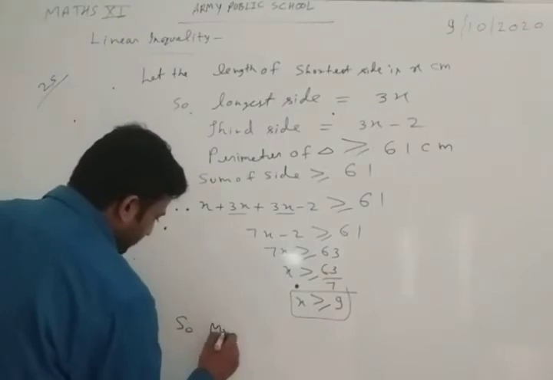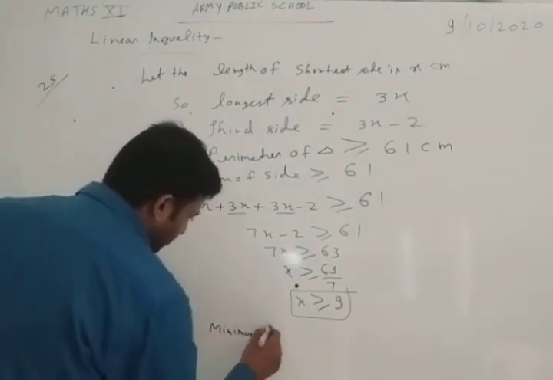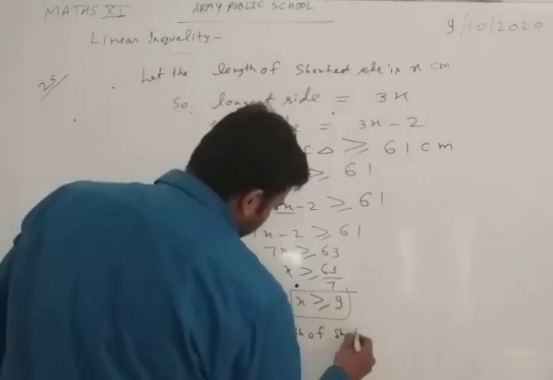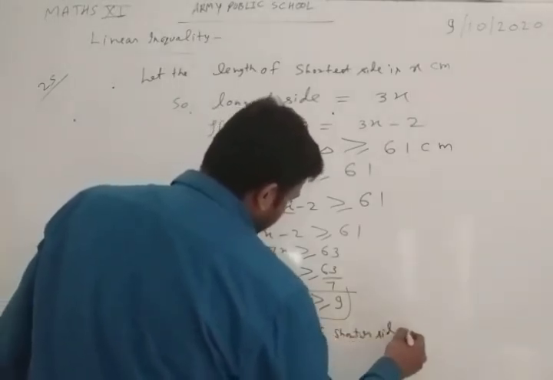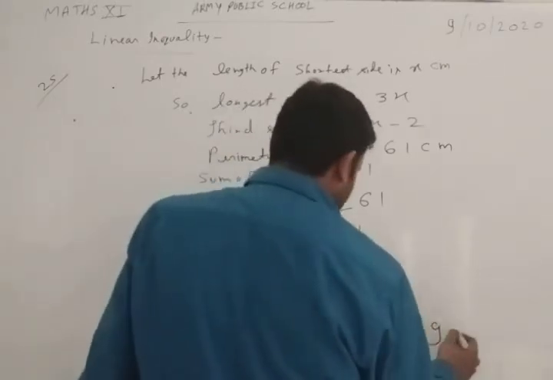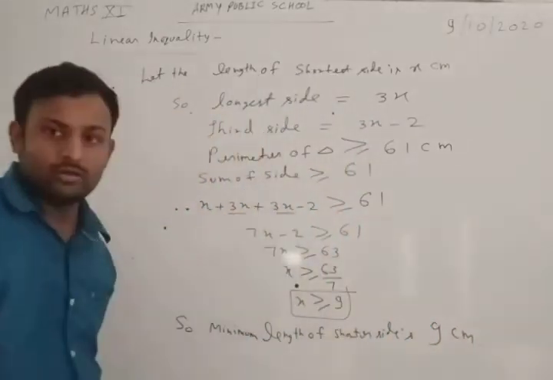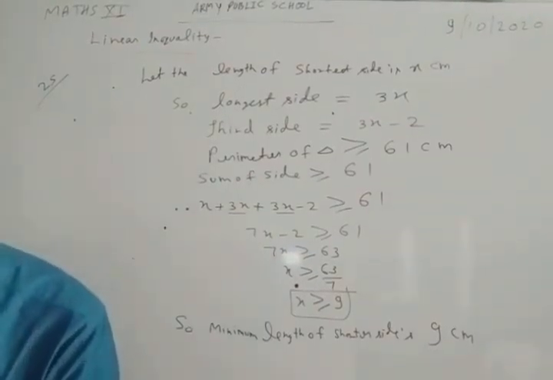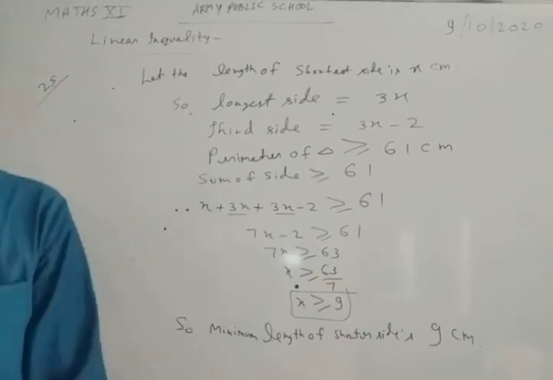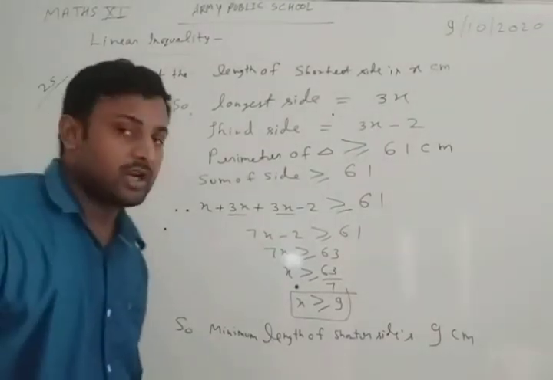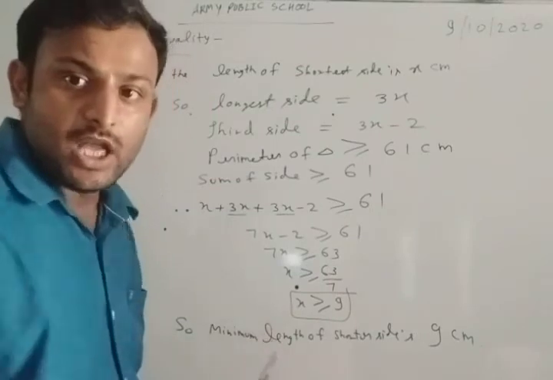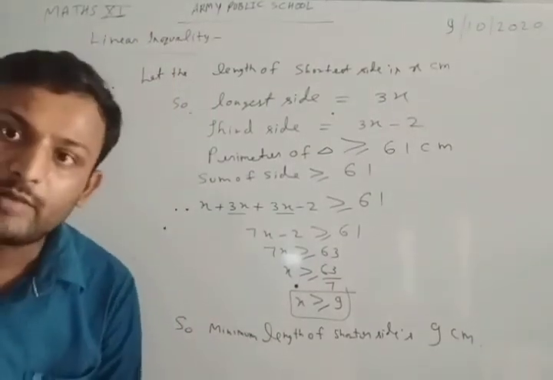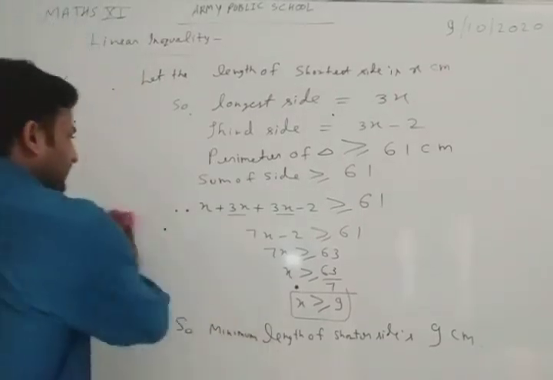So the minimum length of the shorter side is 9 centimeter. Okay. Now in this way we have seen some of the word problems based on inequality. Now we will see the graph, how to draw the graph of the inequality. Okay. Next.